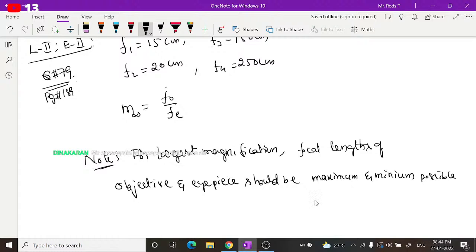Dinakaran, sir, Cassegrain telescope, explain once again. Yes, Nana, just a minute. Just after finishing this, I will explain once again.